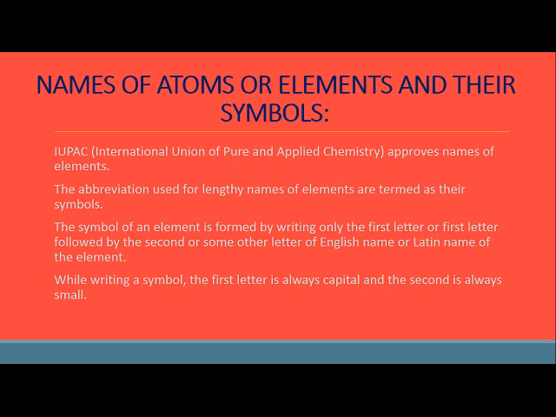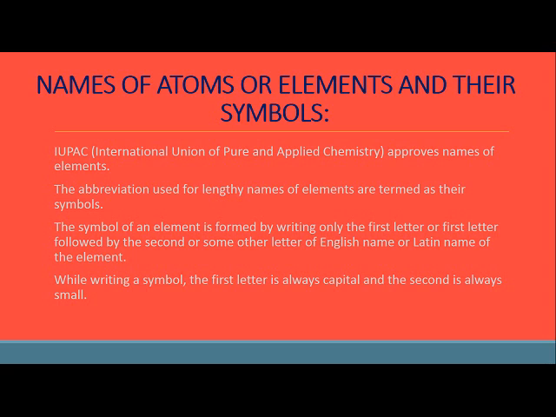But children, what happened? With the passage of time, more and more elements were discovered. So it was really confusing. So what happened? Like how we have UNESCO, how we have WHO, same way, children, there is an organization in chemistry which is known as IUPAC. Its full form is International Union of Pure and Applied Chemistry, which approves the name of any element or any compound, right? And now no one can give a name on their own.